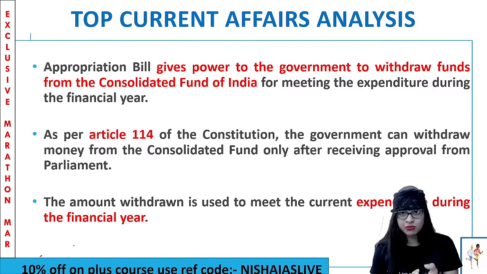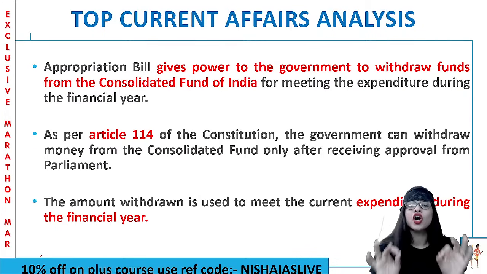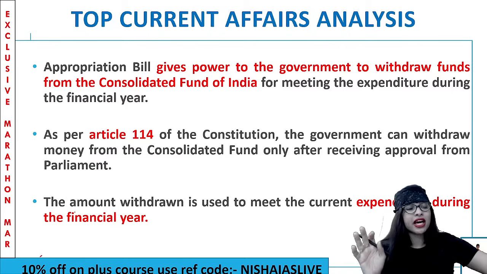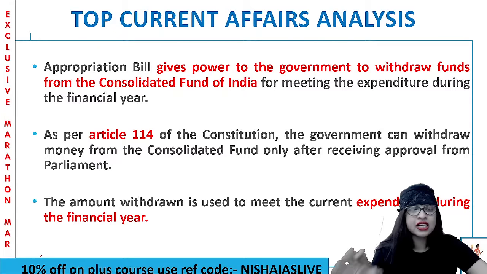If you want to withdraw the money from the CFI, the Consolidated Fund of India, which is a reservoir for all the funds collected by the government through taxation, then a bill has to be passed. An approval has to be given by the parliament through a bill. That's called the appropriation bill. If that is passed, only then can the government withdraw funds from that CFI to carry forward the expenditure activity. As simple as that. So don't confuse yourself and make sure that you understand. Clear?